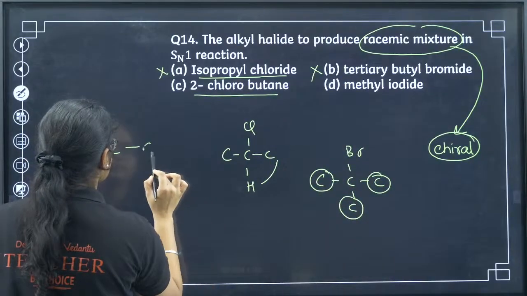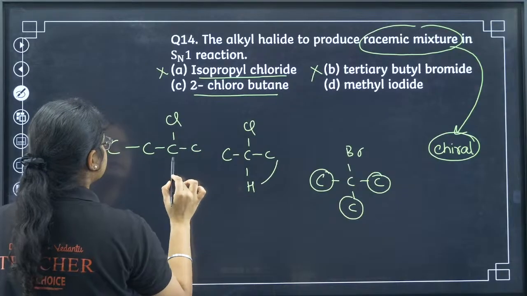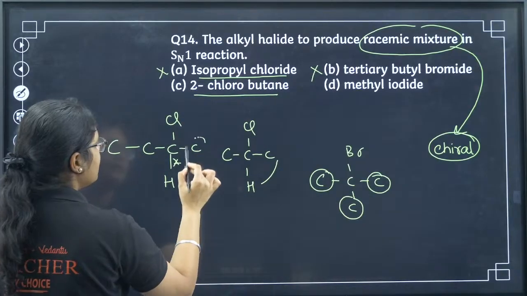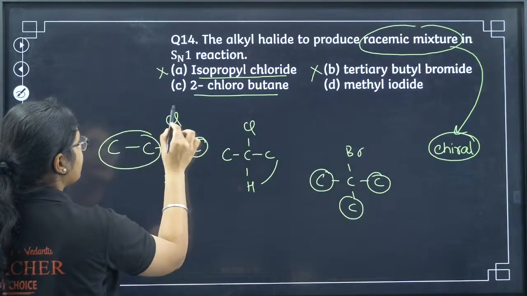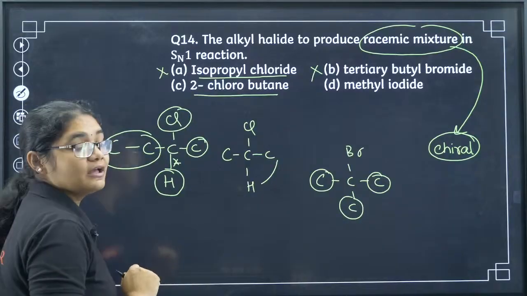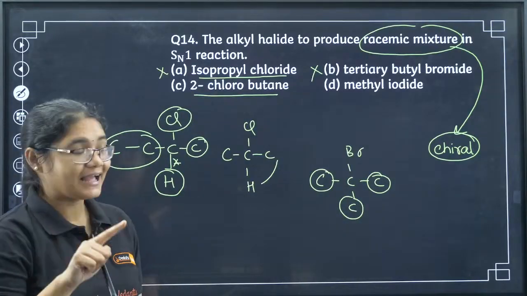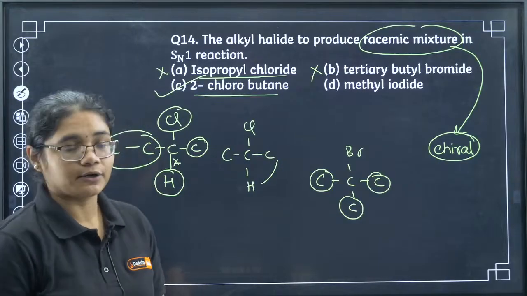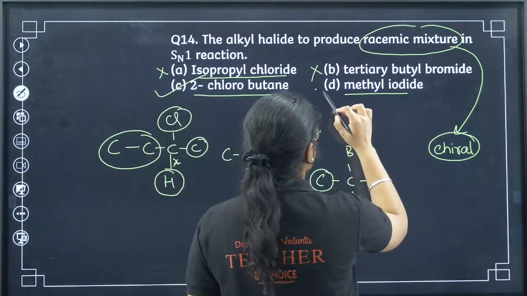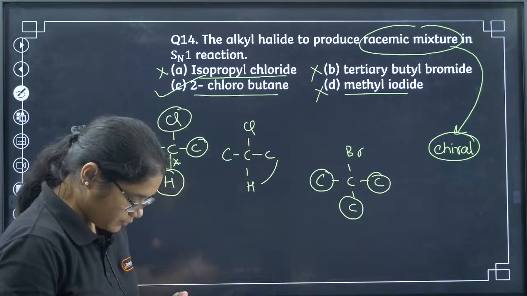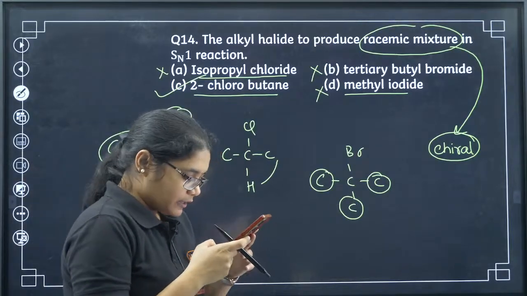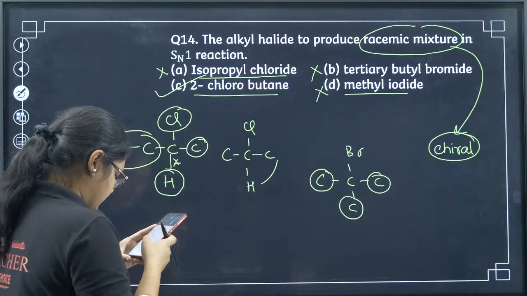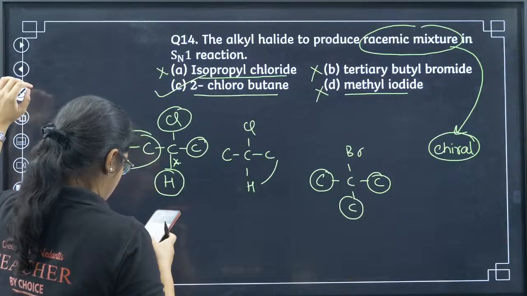2-chlorobutane. Is it a chiral compound? Yes, ma'am. Here I have a methyl group, here I have an ethyl group, here I have a chlorine group and here I have a hydrogen group. 4 different groups are attached. So that is why this will show the racemic mixture. And methyl iodide is also not a chiral compound. Yes, 14C. Only Neon has given me the correct answer. Aditya has given, Lavanya has also given.